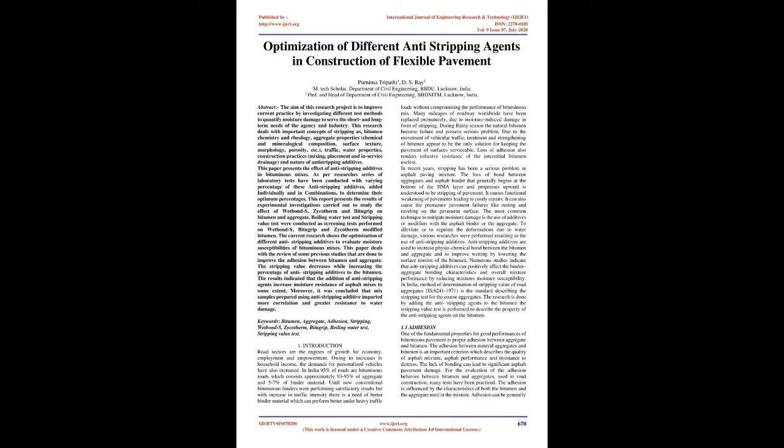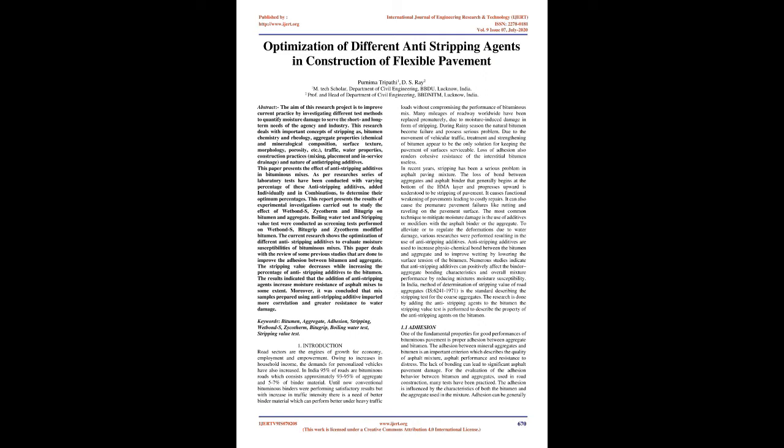As per research, a series of laboratory tests have been conducted with varying percentages of these anti-stripping additives, added individually and in combinations, to determine their optimum percentages. This report presents the results of experimental investigations carried out to study the effect of Wetbond-S, Zycotherm, and Bitugrip on bitumen and aggregate. Boiling water test and stripping value test were conducted as screening tests performed on Wetbond-S, Bitugrip, and Zycotherm modified bitumen. The current research shows the optimization of different anti-stripping additives to evaluate moisture susceptibilities of bituminous mixes.